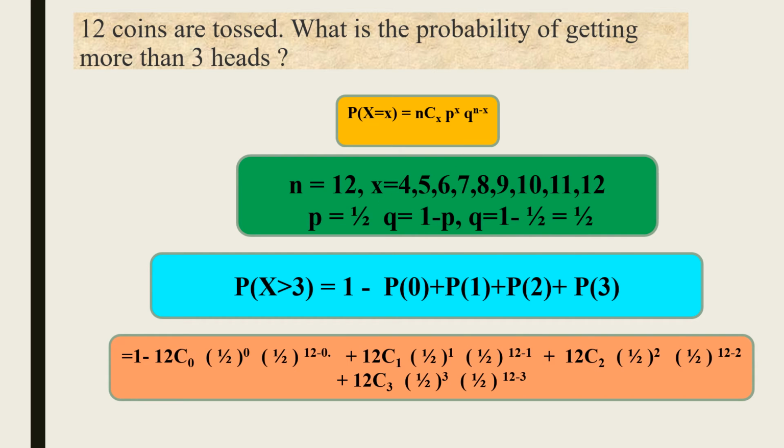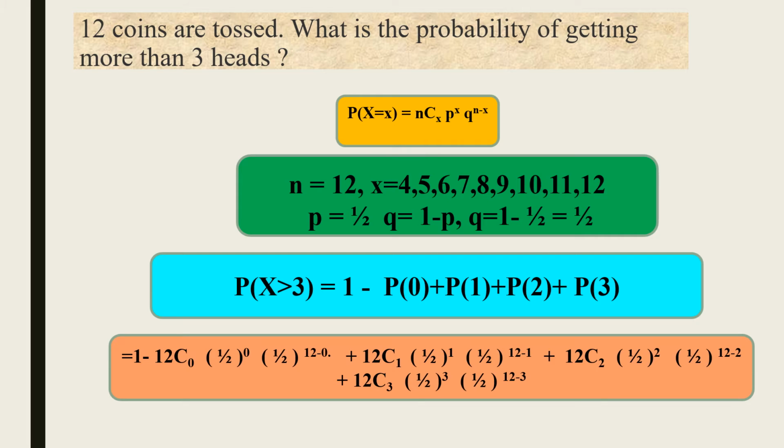Third question: 12 coins are tossed. What is the probability of getting more than 3 hits? The first step is to write the formula. P of x is equal to nCx into p power x into q power n minus x. n represents the number of trials. Here 12 coins are tossed, so n is equal to 12. x represents the number of successes, which is more than 3 hits. So x is equal to 4, 5, 6, 7, 8, 9, 10, 11, 12.